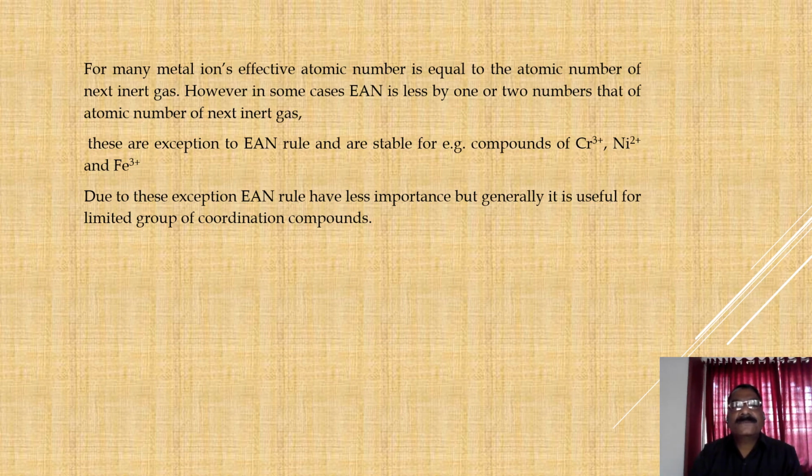These are exceptions to the EAN rule and are stable, for example compounds of Cr3+, Ni2+ and Fe3+.